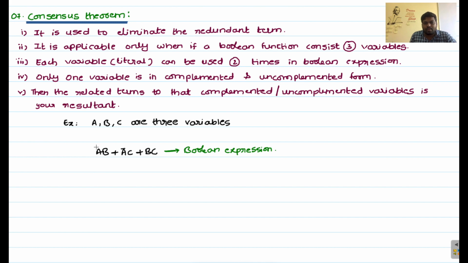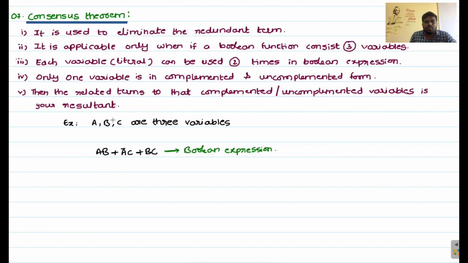Here you can observe AB, where A and B are the variables, and here we have A bar C. So A is repeated here, A bar is repeated here. Whether it is complemented or uncomplemented is secondary, but the variable is repeated in two product terms. Next, C is also repeated two times and B is also repeated two times. That means each and every variable is repeated two times in the Boolean expression. So the third condition is also satisfied.